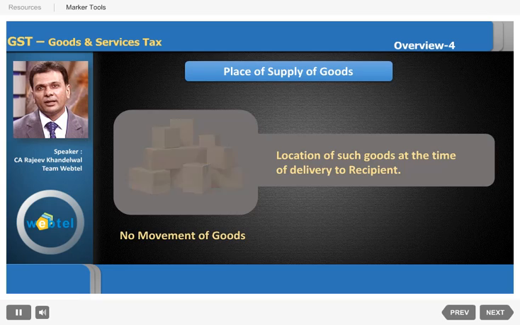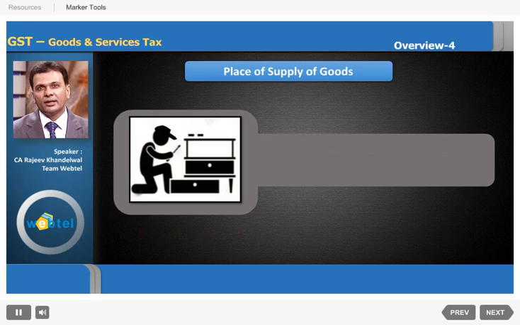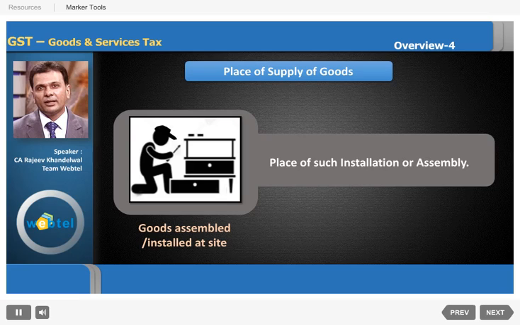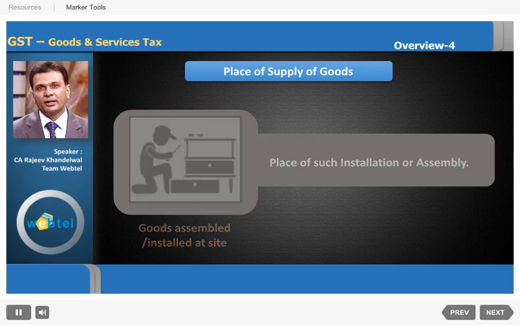Now what about the case where goods are assembled or installed at the site? In many cases, you are aware that in the factory, etc., some knockdown kits, semi-knockdown kits, or machinery parts are there, and at the site, at the factory premises, these parts are installed. So what will be the place of supply in these cases? The place of supply in these cases will be the place of such installation or assembly. Very simple, I think, and logical also.